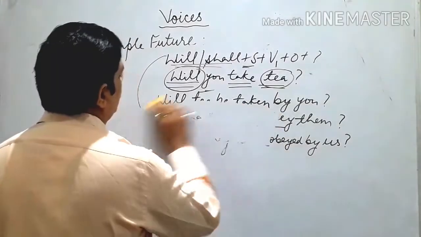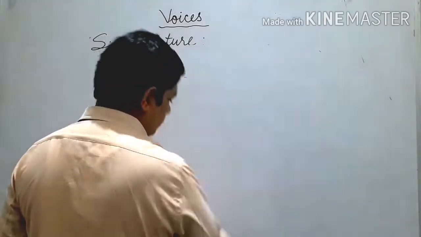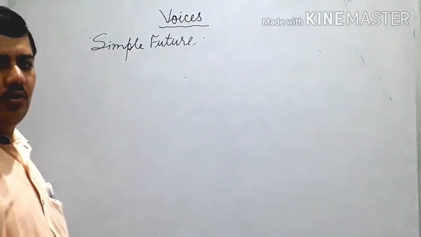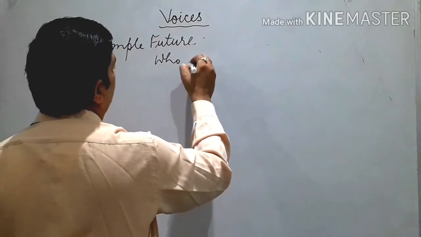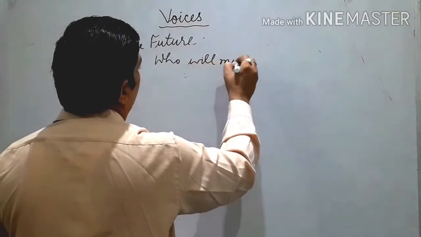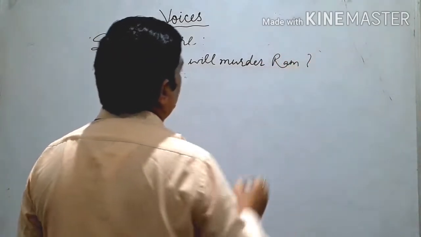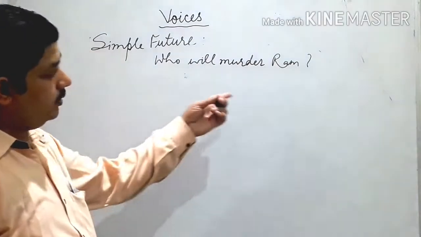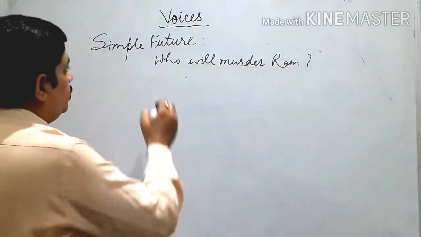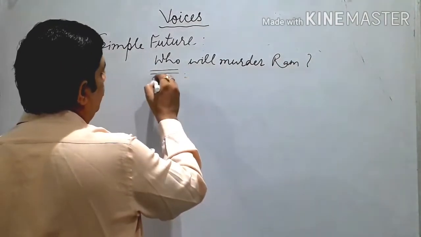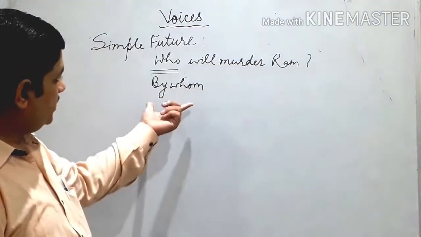Next, when you have interrogative sentences with WH words, WH words will call anything. So listen. We start with who, like who will murder Ram? Who will murder Ram? Nobody can do it, but this is a sentence. So we start with by whom.